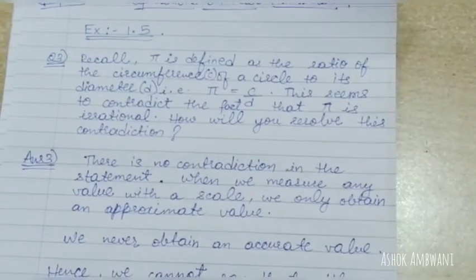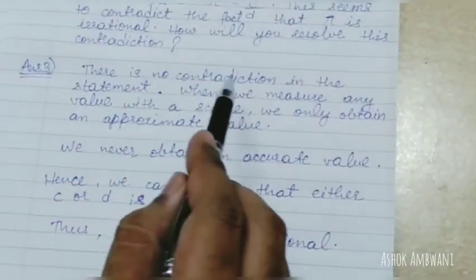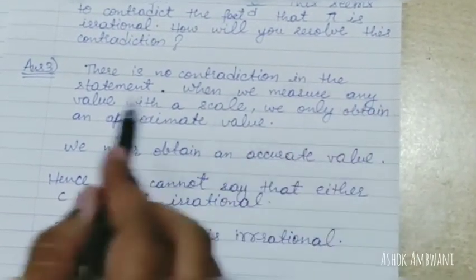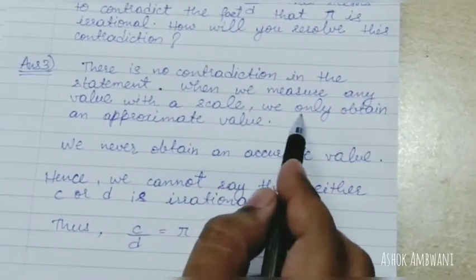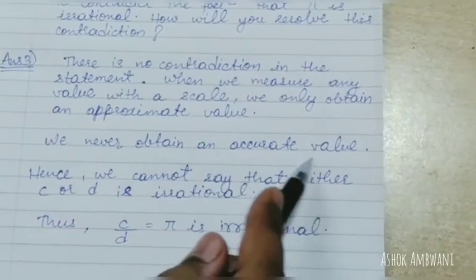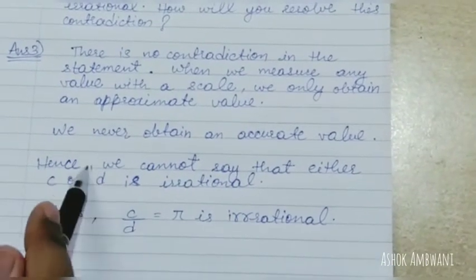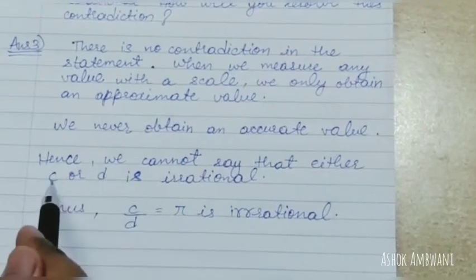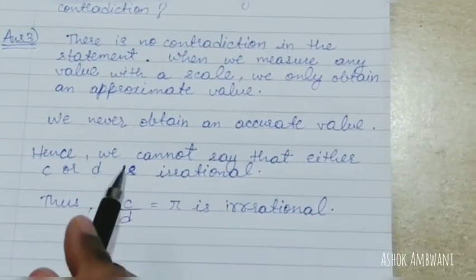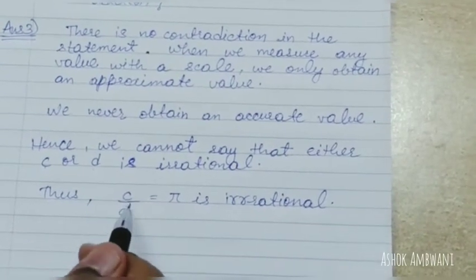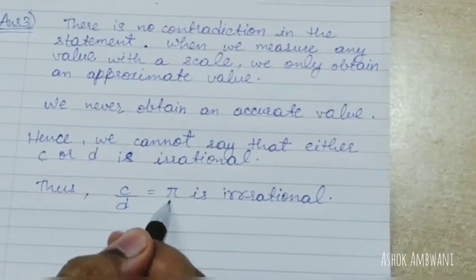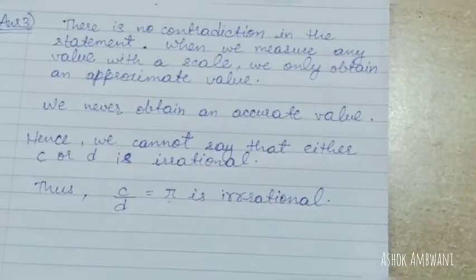For that, our answer is there is no contradiction in the statement. Why? Because when we measure any value with a scale, we only obtain an approximate value. We never obtain an accurate value with that. Hence we cannot say that either c, the circumference, or d, the diameter, is rational. So in c upon d, either c will be irrational or d will be irrational. That's why pi will be an irrational number.